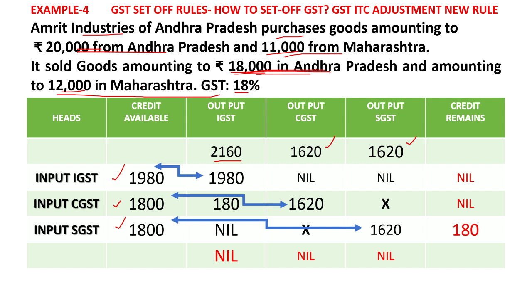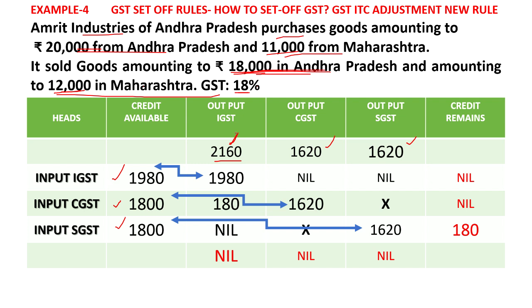And for Maharashtra, 12,000 is sold. That means IGST will come into the picture. IGST will naturally be 18%. 18% of 12,000, the IGST output tax, is 2,160. That means this 2,160 it has to pay to the government.